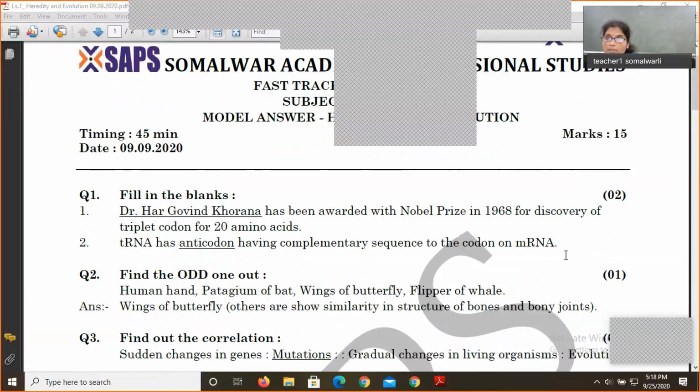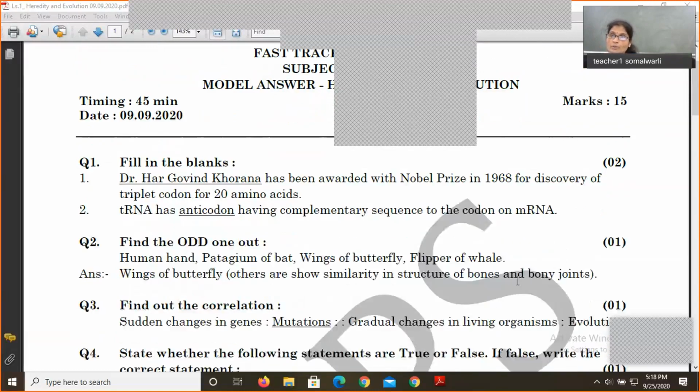Let us see the next, that is question number 2. And this is find the odd man out. There are words given over here and they have not asked you about the reasoning. But I will advise you, you must always mention the reason why this particular word is odd for you. There is a possibility that there may be more than one correct option.